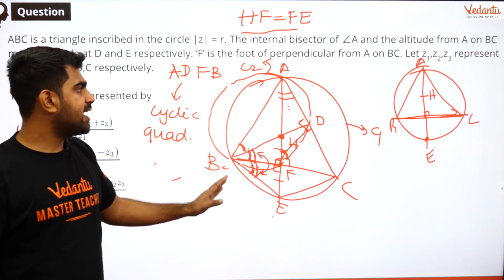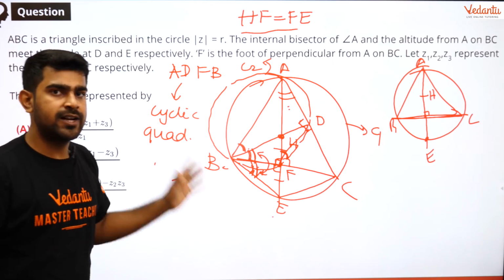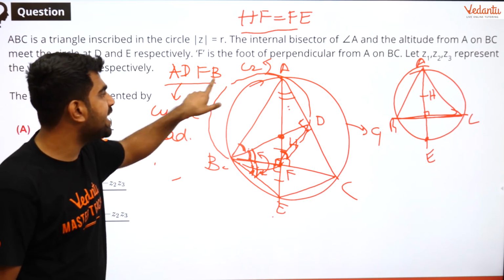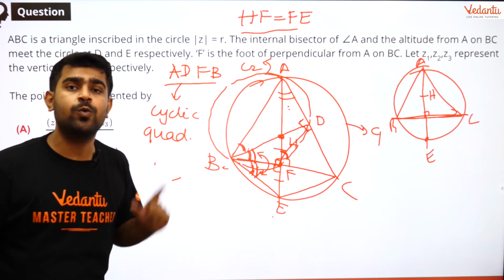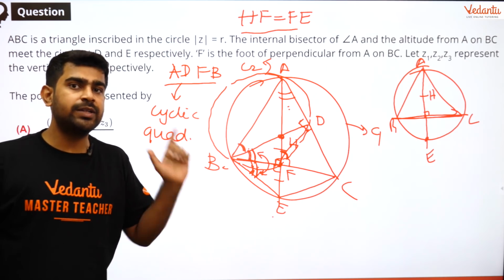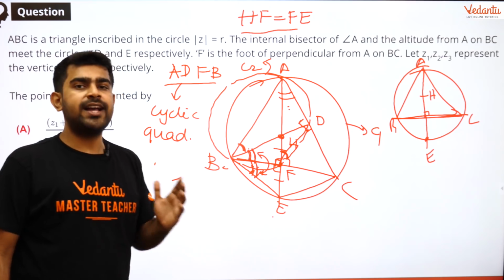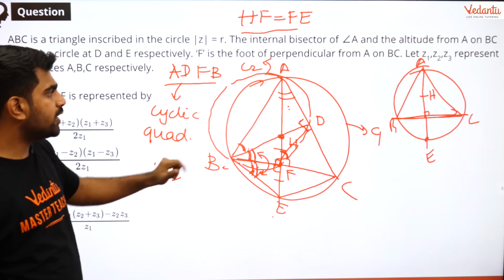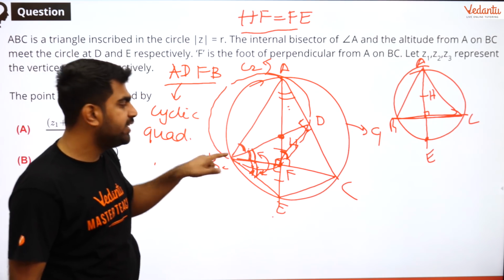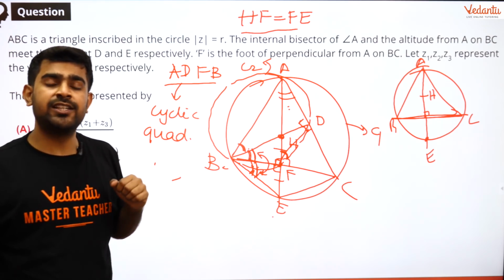Okay. So guys, let me tell you the proof again. First thing is I need to prove that ADFB is a cyclic quadrilateral. Cyclic quadrilateral means all the vertices are going to lie on my circle. So ADFB, why will they lie on a circle?